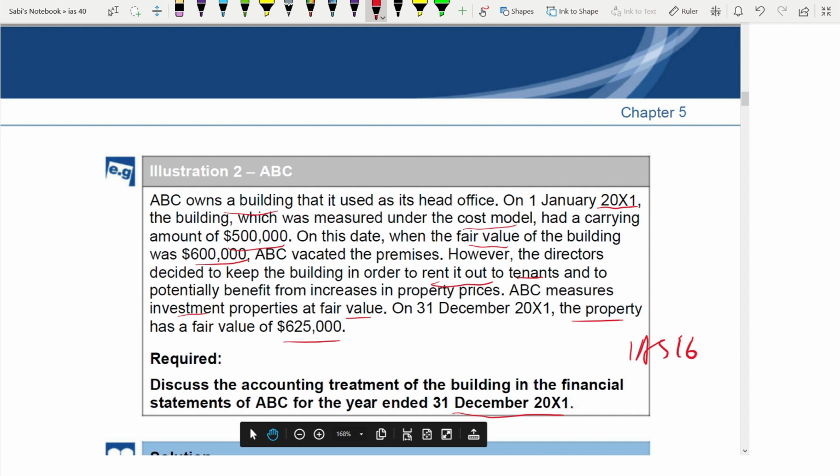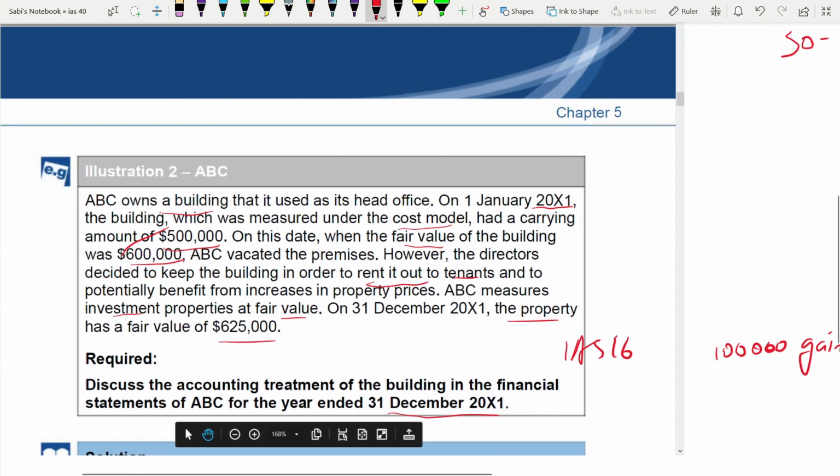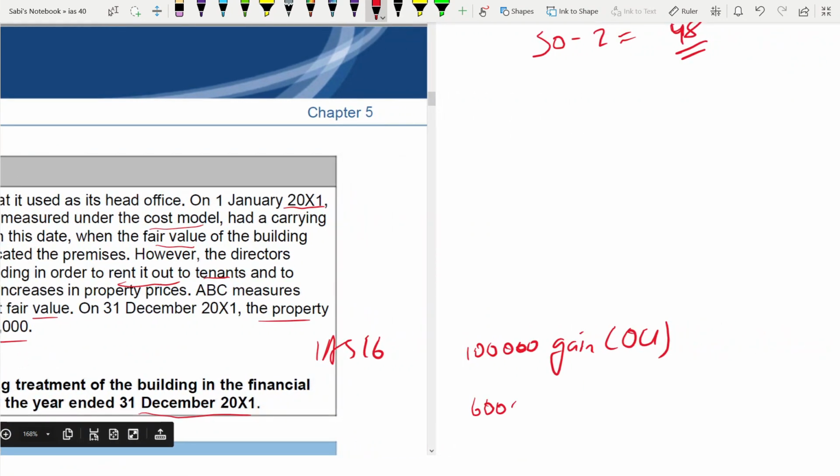Now, first let us work out the revaluation. From 500 to 600, it changed by 100. So this 100,000 gain will go to other comprehensive income according to IAS 16. After that, the investment property is remeasured at fair value from 600 to 625,000.